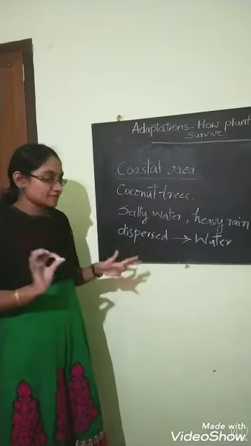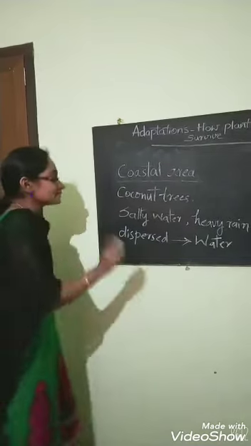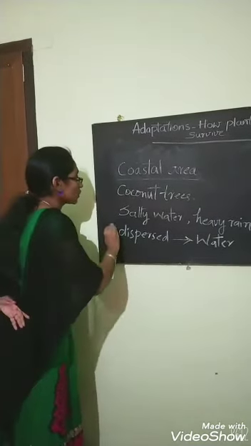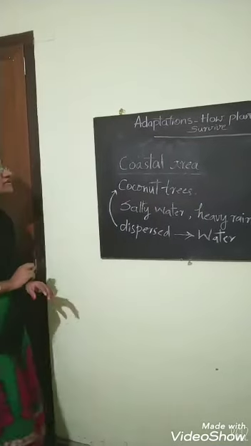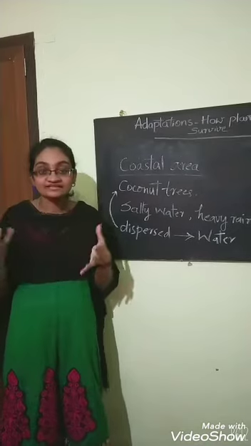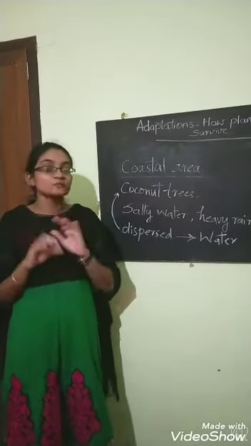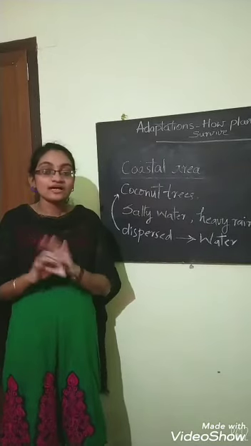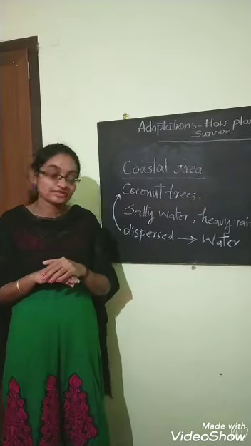For coconut trees, dispersal takes place through water. And this is all about our today's topic. We discussed different terrestrial regions and the plants which grow in these areas. Please read your textbook and study the notes which I am giving. Thank you. It's enough for today.